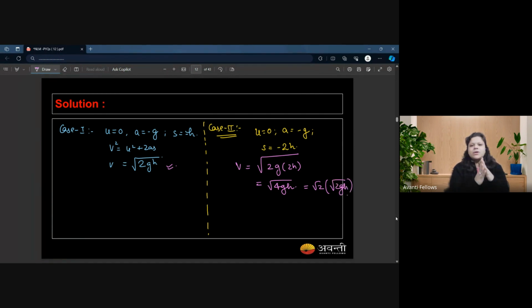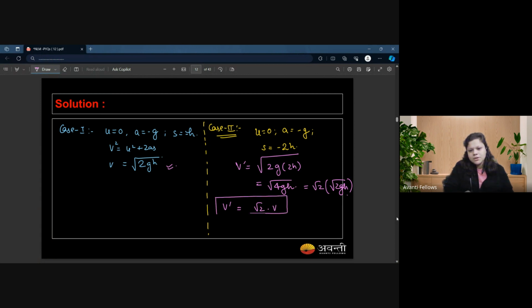Remember one thing: whenever you are supposed to calculate the change, try to frame your expression in terms of the previous one. In the previous one, I got root 2gh. That's why I write it like this: root 2 times root 2gh. The main reason behind it is that I can write v prime as root 2 times v.